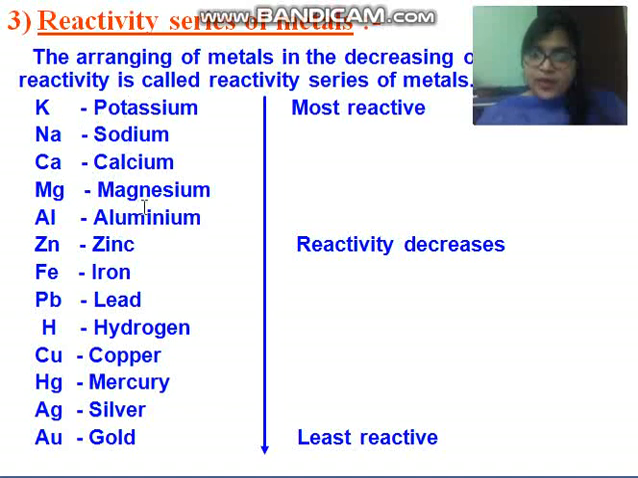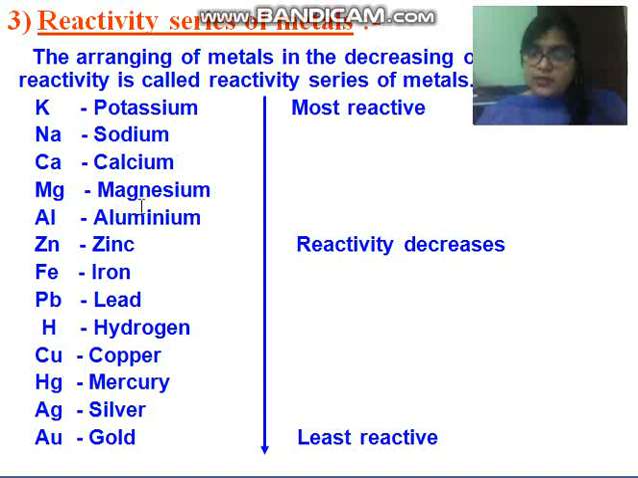Now here, magnesium, aluminium, zinc, iron, lead. You can see the reactivity of metal decreases from top to bottom. Silver, gold and mercury are considered the least reactive metals. Children, you have to learn this reactivity series. Suppose potassium and sodium, they are the reactive ones.